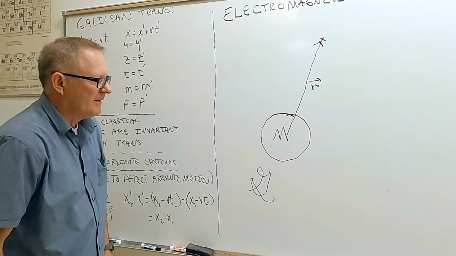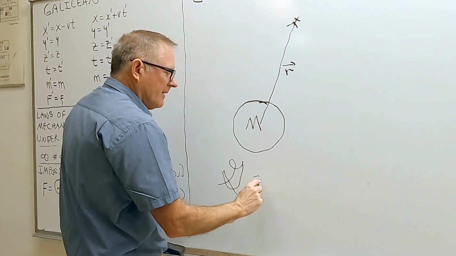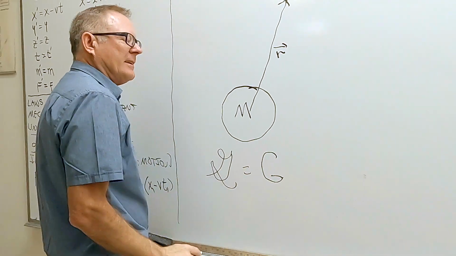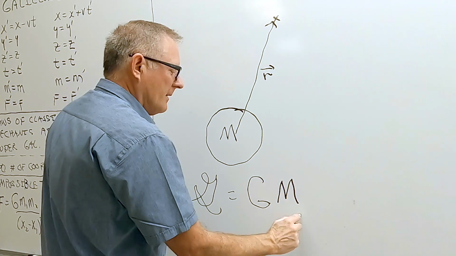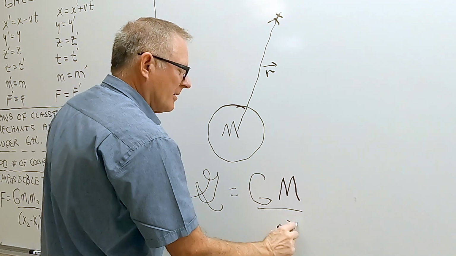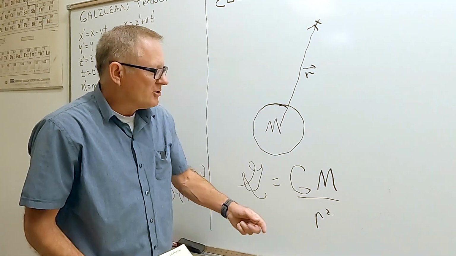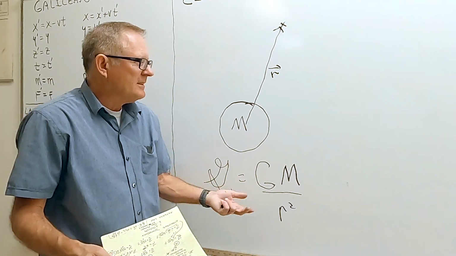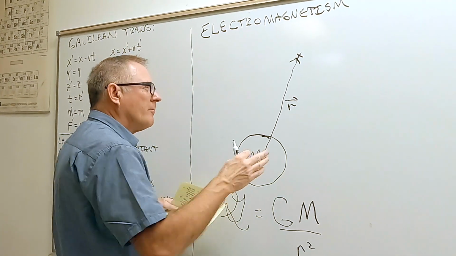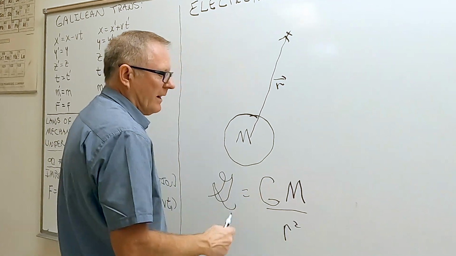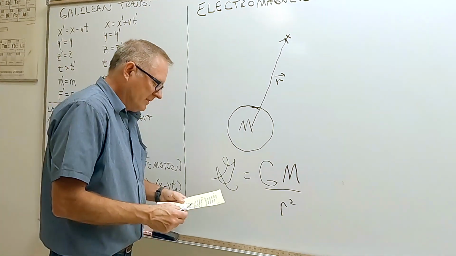The gravitational field there is related to big G, the gravitational constant, the mass, and r squared, the magnitude of r squared. Okay, it's r squared because we live in 3 dimensions of space, and when you spread out in 3 dimensions, you drop off as 1 over r squared in intensity. Okay, so there's the field.